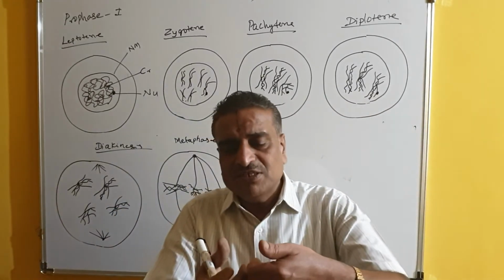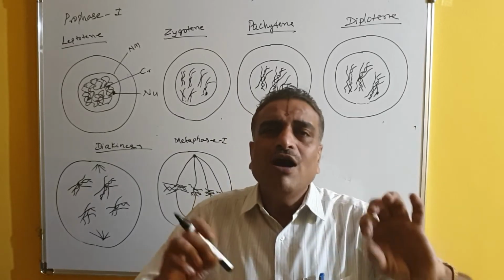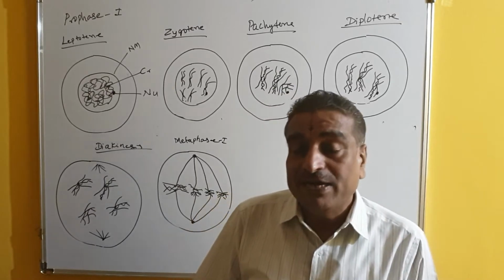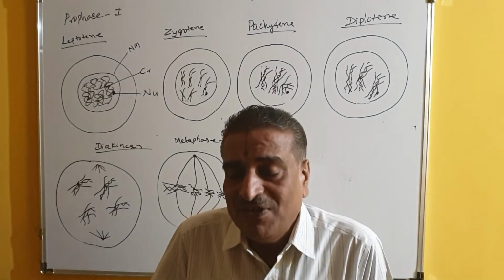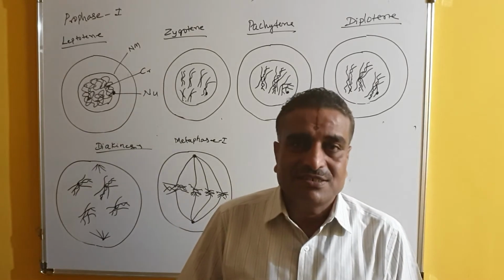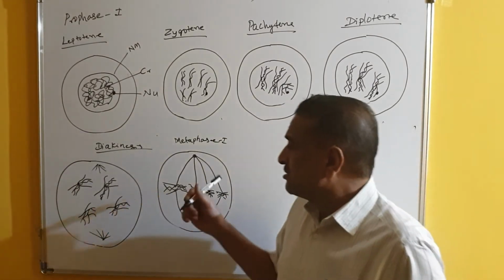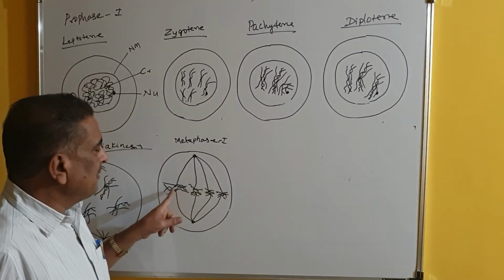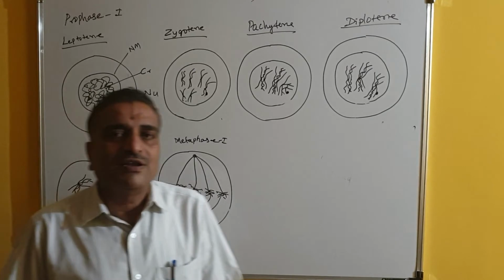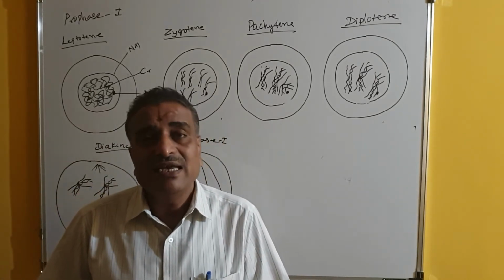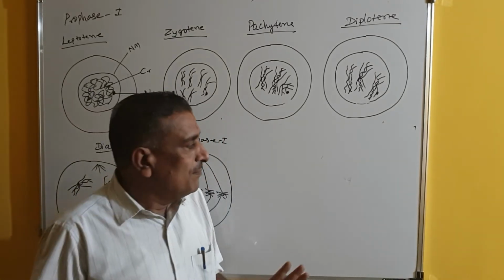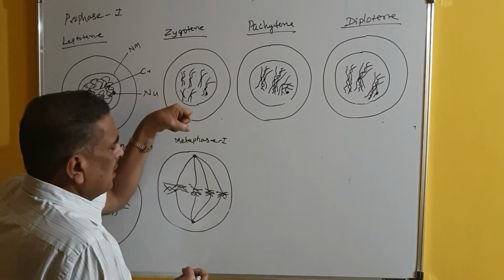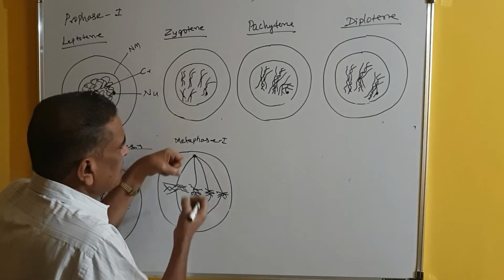And the second thing here is, in case of mitosis, I have told you, when the spindle fibers pull the chromosomes attached at the equatorial plate, it is the centromeres. So in mitosis, in the metaphasic plate, the centromeres are arranged. But in metaphase 1 of meiosis, the centromeres are not attached to the equatorial plate, but chiasmata are arranged at the equatorial plate. So this is called metaphase 1.